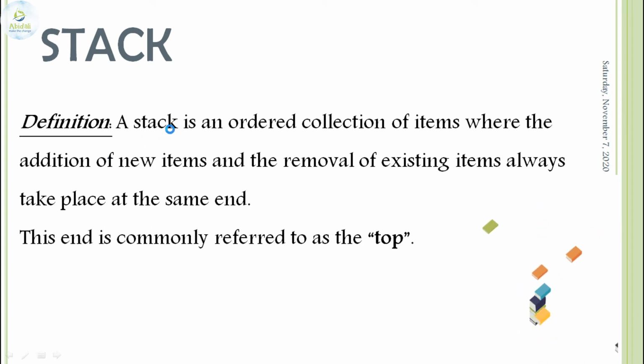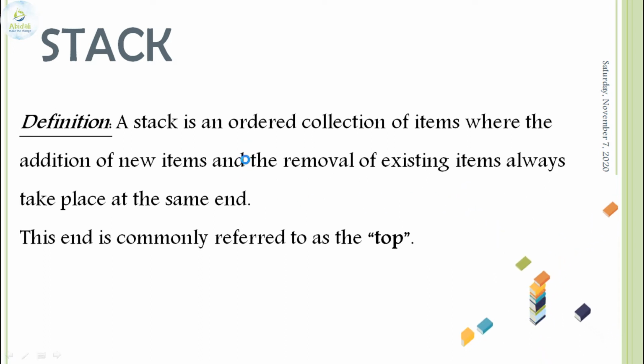The definition: a stack is an ordered collection of data items where the addition of a new item and the removal of an existing item always take place at the same end. The same end is used for both insertion and deletion. Like with a stack of books, you cannot remove the book which was placed first, but you can very easily remove the book which was placed last, without disturbing the other books.